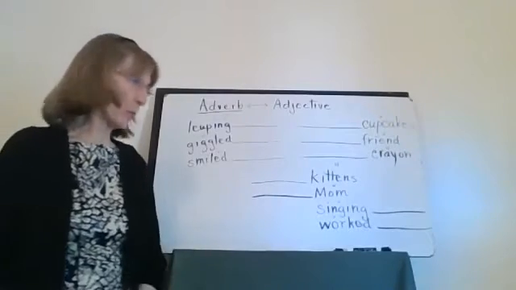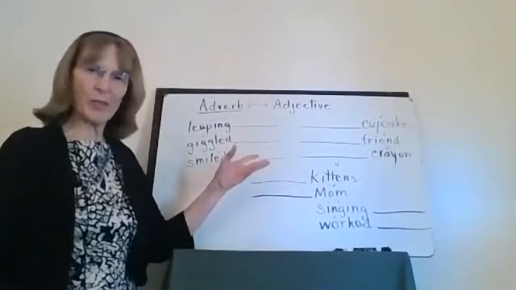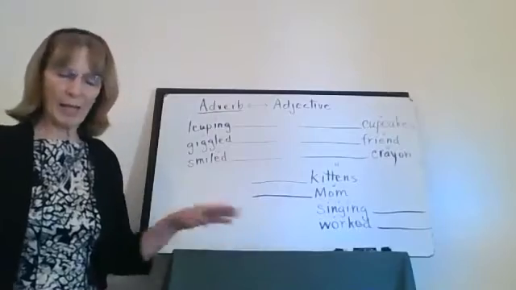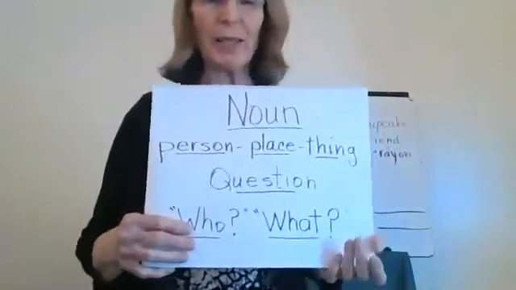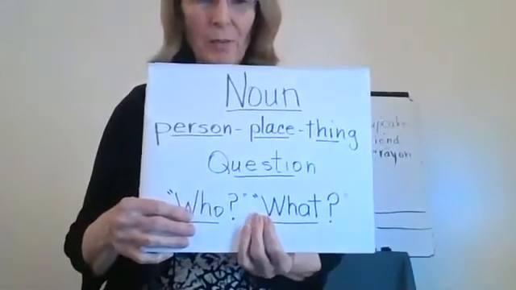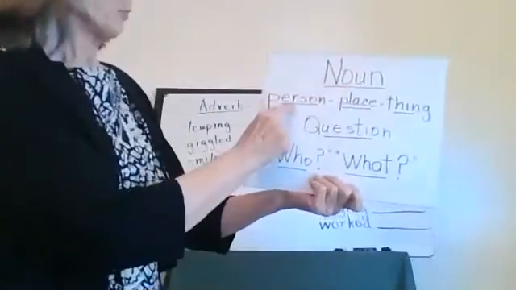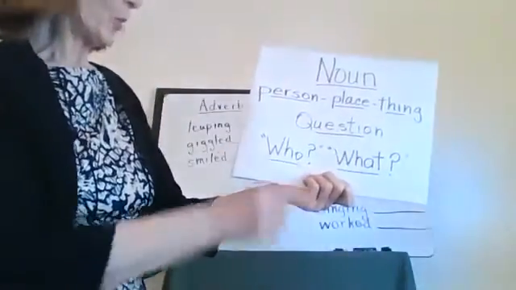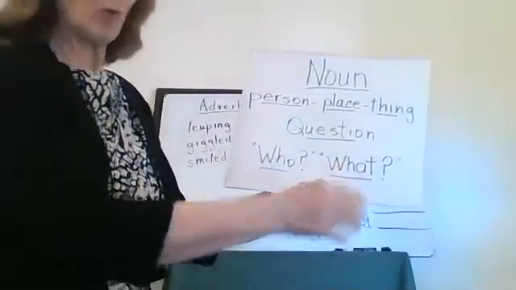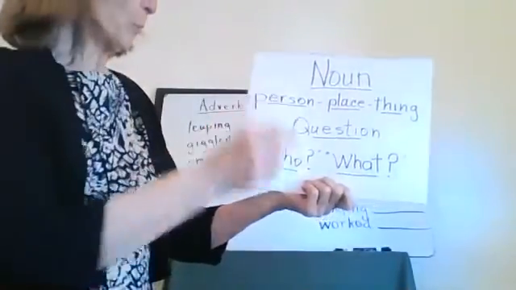Today we're going to do some language practice, as you can see up here on the board, and we're going to review. First of all, we're going to start out by reviewing nouns. A noun is a person, place, or thing. What is the question that we ask? Who or what? What person?